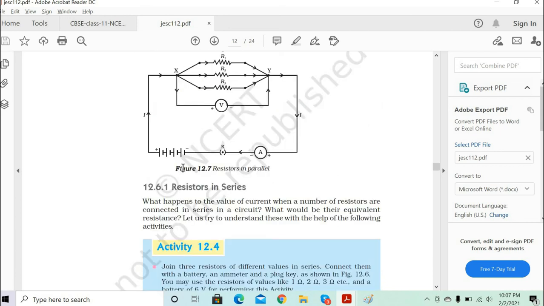Yeah, Shreya, what's the answer you got? So will the Rp be 10 by 11? How? Send me the working.